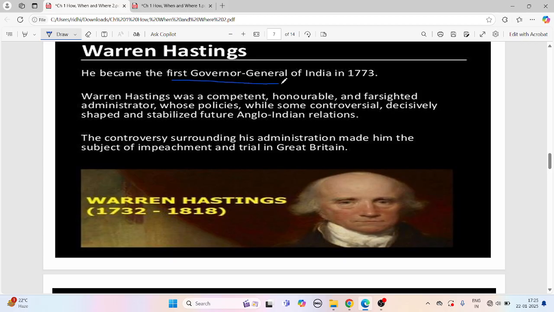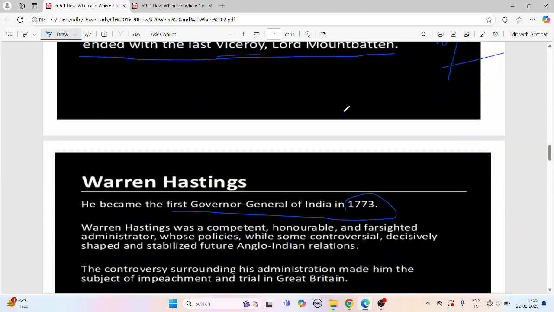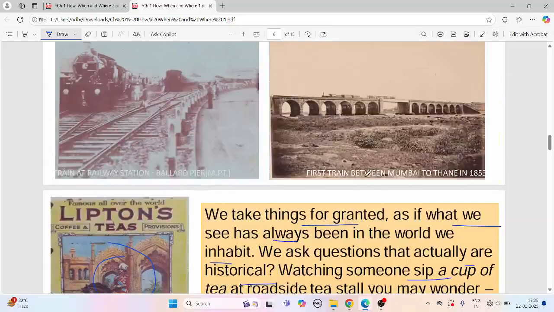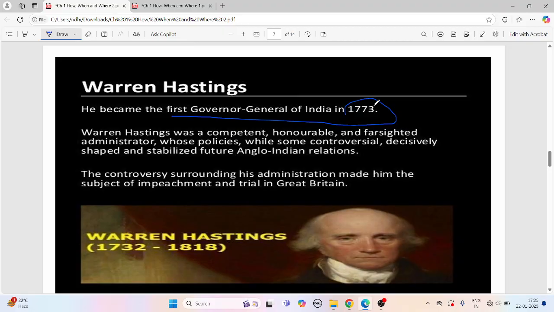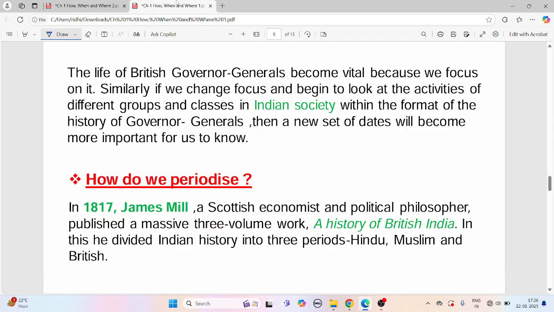Warren Hastings was the first Governor General of India in 1773. You have to remember on which date the map was produced. It was 1782, right? And you have to remember in which year Warren Hastings became the first Governor General. Warren Hastings was a competent, honorable, and far-sighted administrator whose policies, while sometimes controversial, decisively shaped and stabilized future Anglo-Indian relations. The controversy surrounding his administration made him the subject of impeachment and trial in Great Britain.